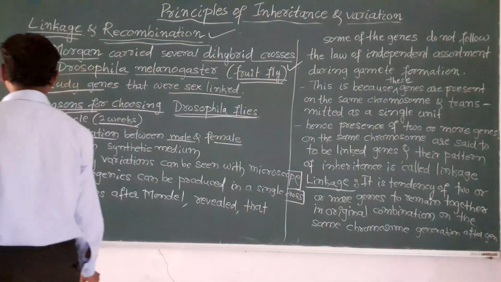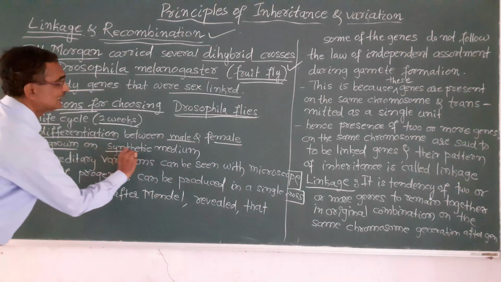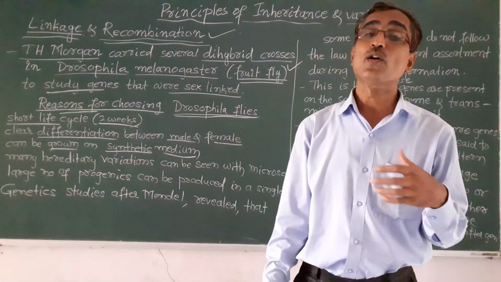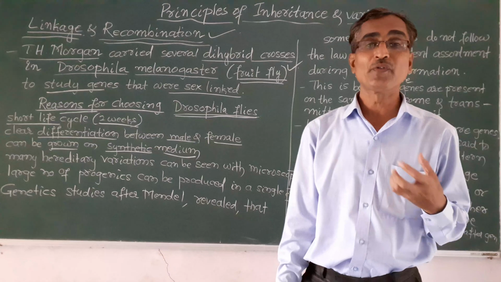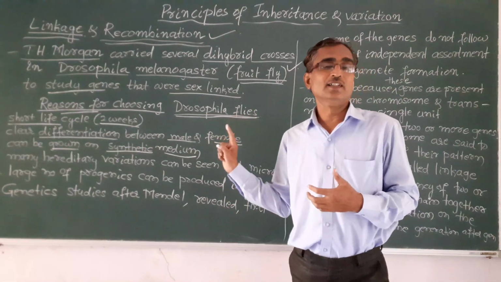The third reason is that fruit flies can be grown on a synthetic, that is artificial, medium whenever we require. So that was another reason why T.H. Morgan selected Drosophila.